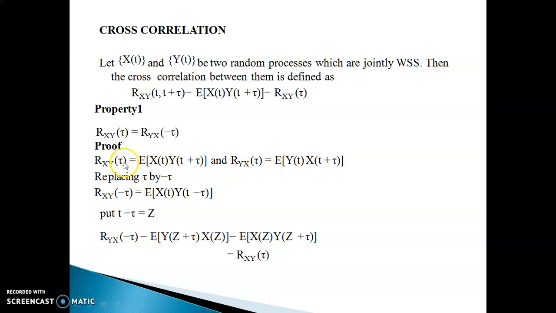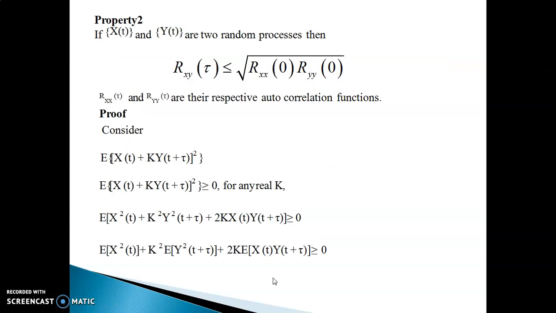Now in rxy of tau, you replace tau with minus tau. So what will you get? Expectation of x of t, y of t minus tau. And then you make the substitution t minus tau equal to z. So you have y of z plus tau for t, and for t minus tau you will have this z. So once again this is a cross correlation function with the time difference as tau. So ryx of minus tau equal to rxy of tau.